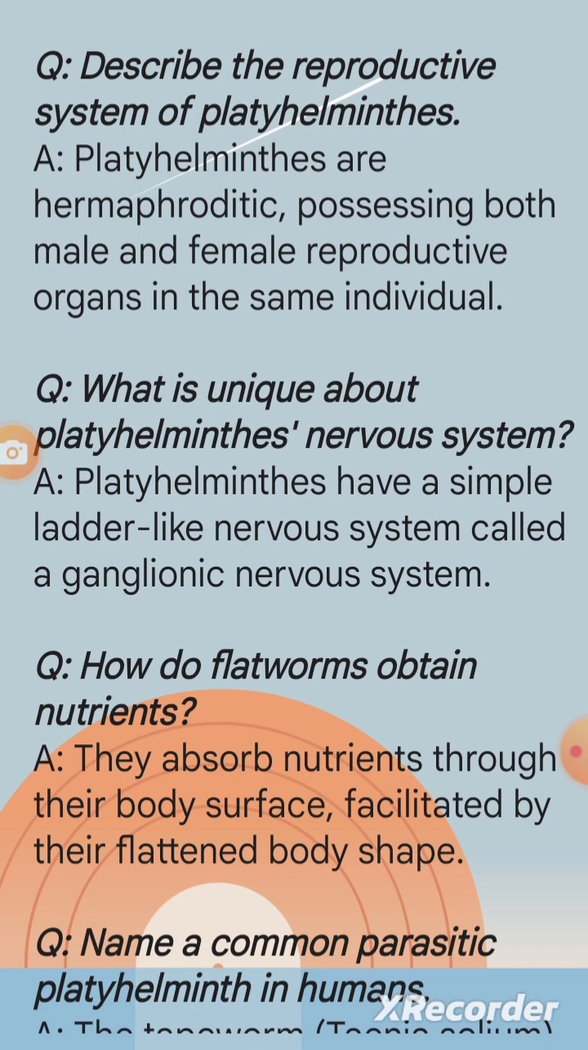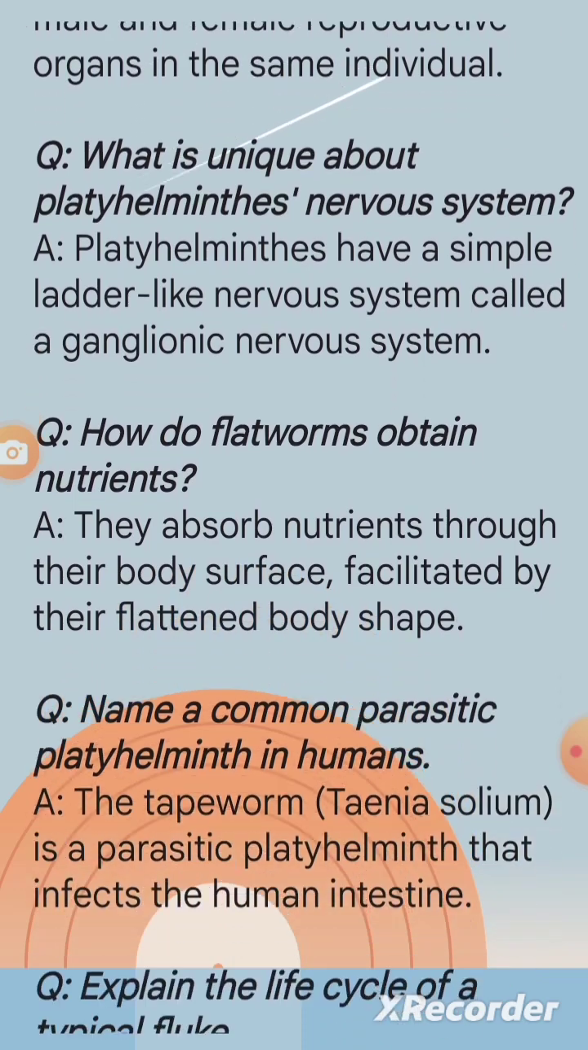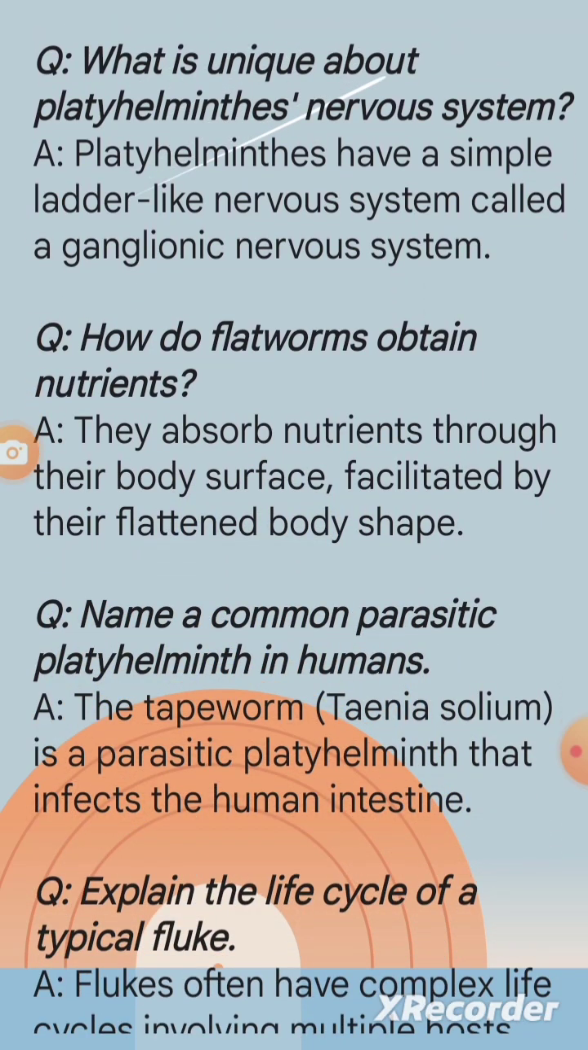Question: what is unique about platyhelminthes' nervous system? A. Platyhelminthes have a simple ladder-like nervous system called a ganglionic nervous system. Question: how do flatworms obtain nutrients? A. They absorb nutrients through their body surface, facilitated by their flattened body shape.